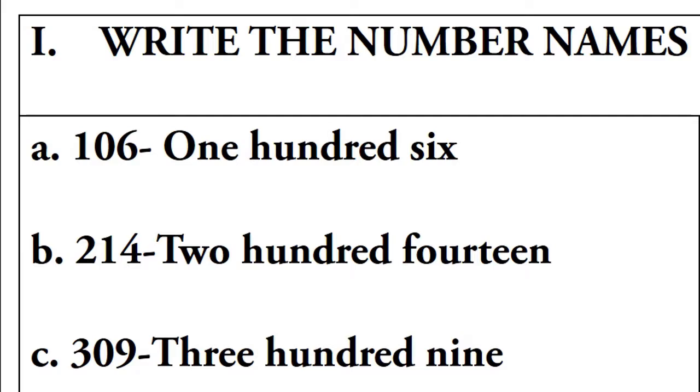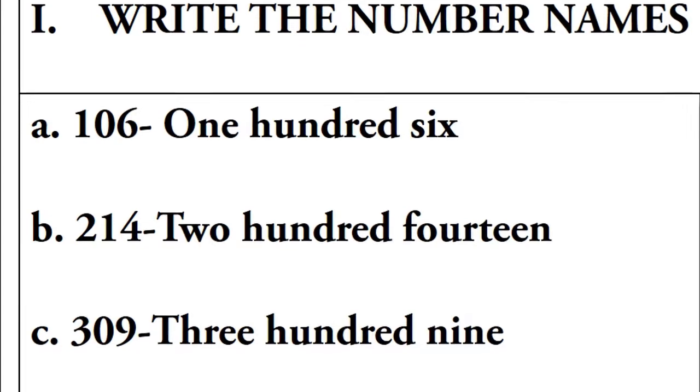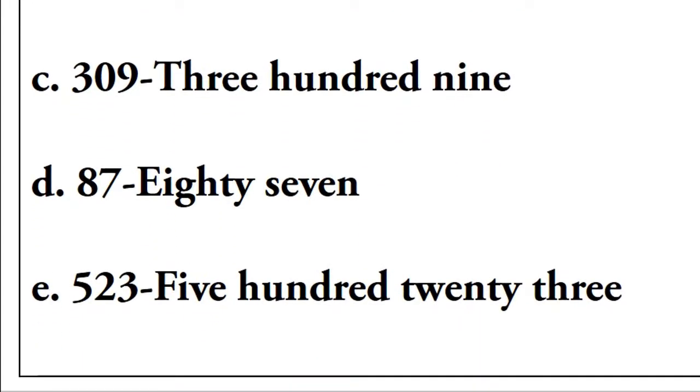C1, 309. Three hundred, nine, 309. D1, this is a 2-digit number, 87. Eighty, seven, 87.